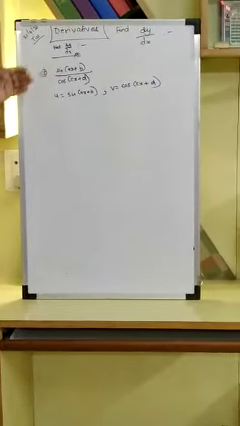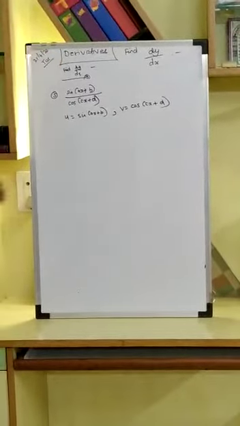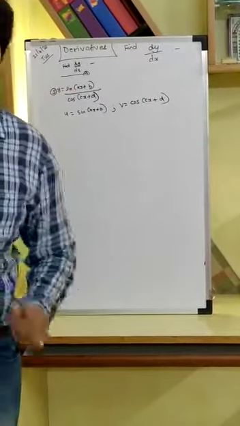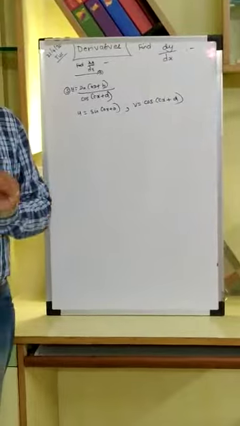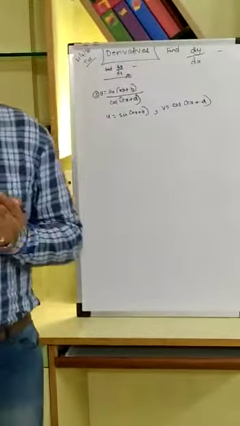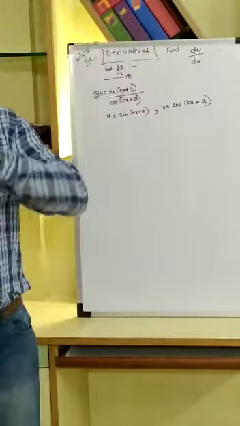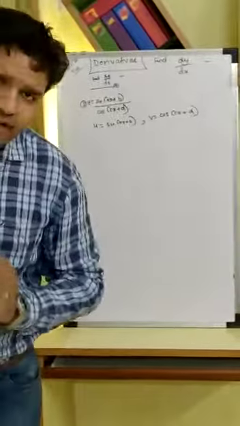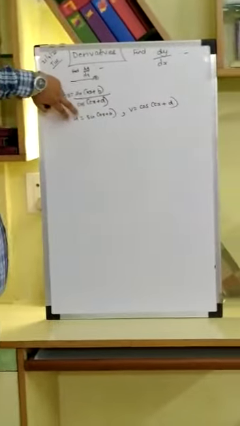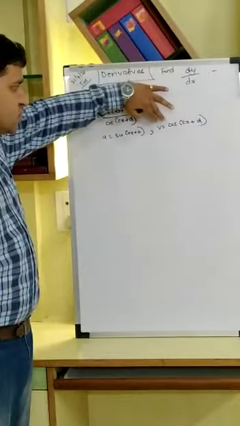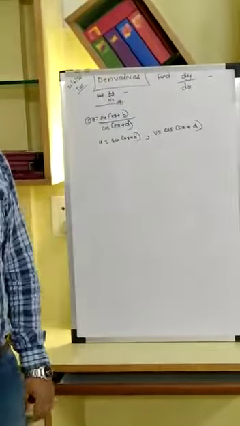Moving ahead, guys, our next question is y is equal to sine of bracketed ax plus b upon cos of bracketed cx plus d. At first glance, it's very clear that y is in the form of u by v, wherein y, u, and v are all functions of x. Before I apply the division rule here, I am writing my first function of x, u, as sine of bracketed ax plus b, and the second function of x, v, as cos of bracketed cx plus d.